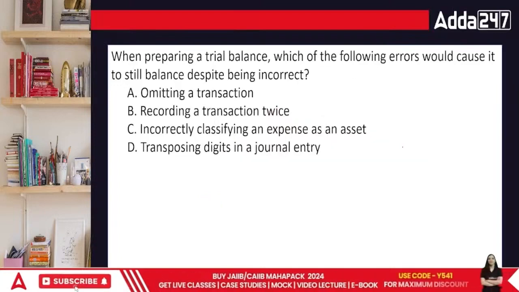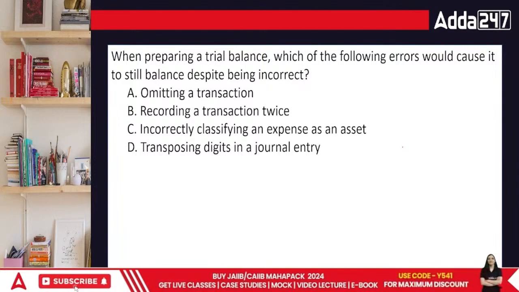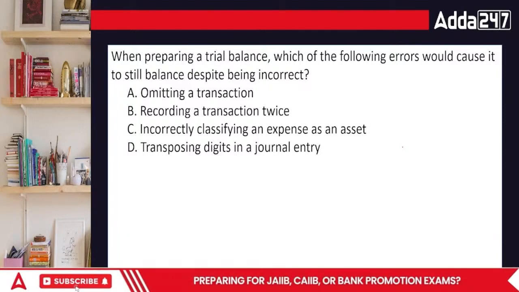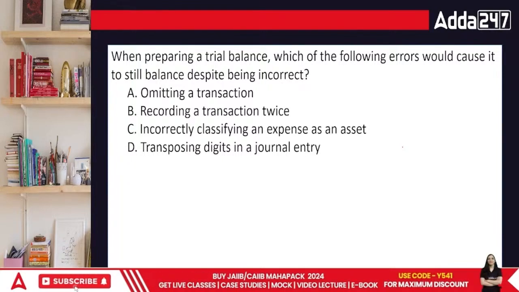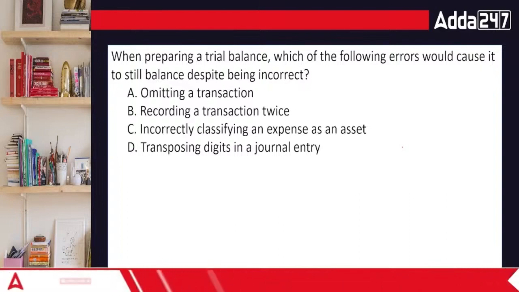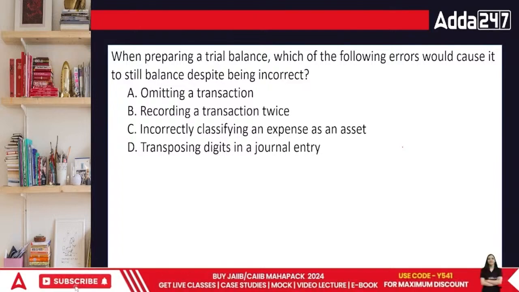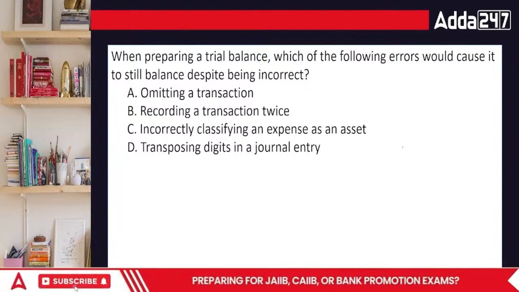Chaliye. Here comes the next question. While preparing the specific trial balance, which of the following errors would cause it to still balance despite being incorrect? Even though it would be incorrect, it will still affect what? Done, everyone? Omitting a particular transaction, recording a particular transaction twice, or incorrectly classifying an expense as an asset, or transposing digits.